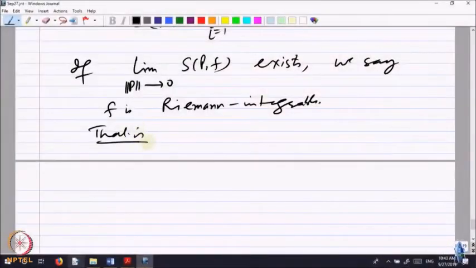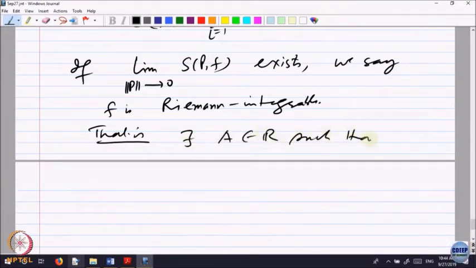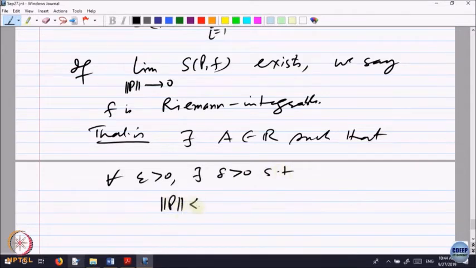So, let me explain that. First of all, what is the limit? One should say that there exists some number A belonging to R, such that for every epsilon bigger than 0, there is a delta such that whenever the norm of the partition is less than delta, that implies this sum S P F minus A is less than epsilon.